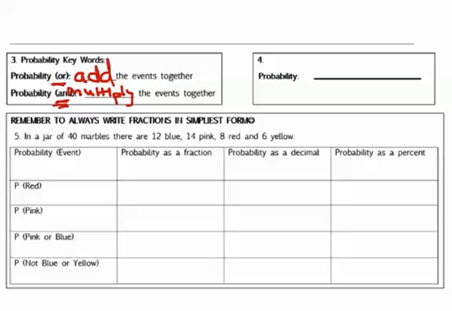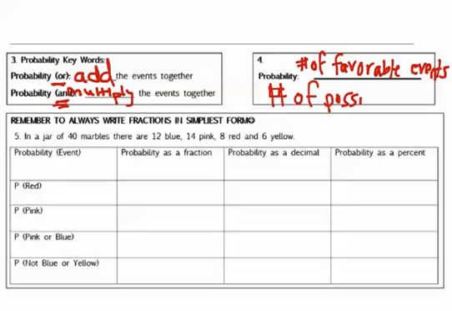Alright, so moving on to number 4. How do we know what to write in our fractions? Well, when they ask just for the probability of something, we are going to use this formula. Okay, so we're going to say that this little bar here in number 4 is a fraction, and on the numerator we're going to say the number of favorable events. And you can pause it if you need more time to write. Over the number of possible events. Or, excuse me, possible outcomes.